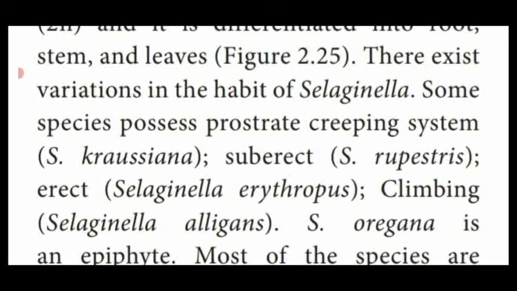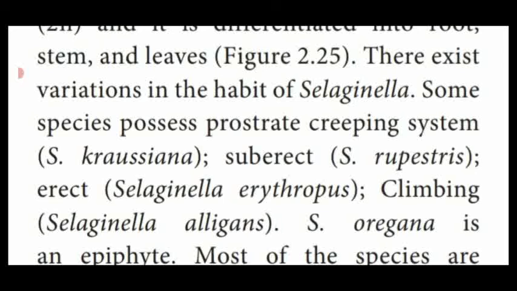So there are different variations of habit of Selaginella. Different species of Selaginella show different modes of habit, that means characteristic feature. Some species are prostrate, creeping on the ground. Example, Selaginella crossiana. Prostrate means creeping on the ground, like cucumber, isn't it? That is said to be Selaginella crossiana.